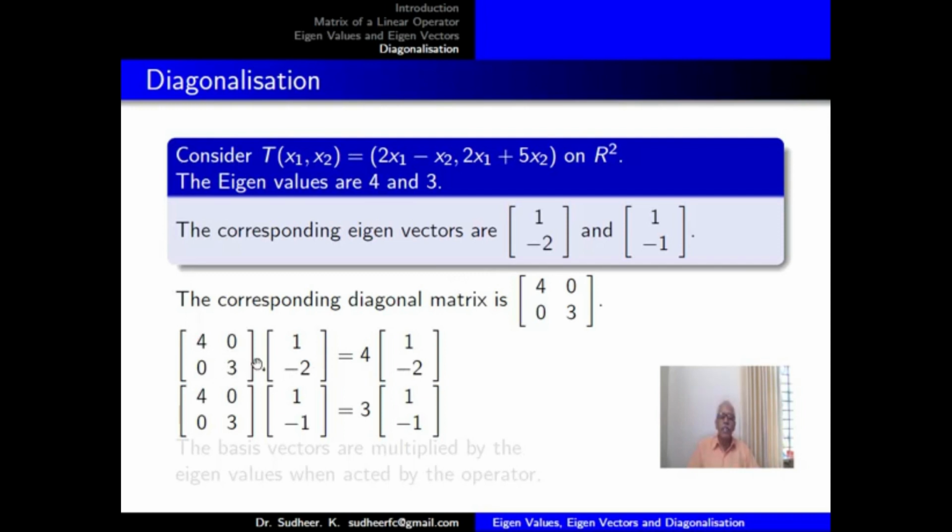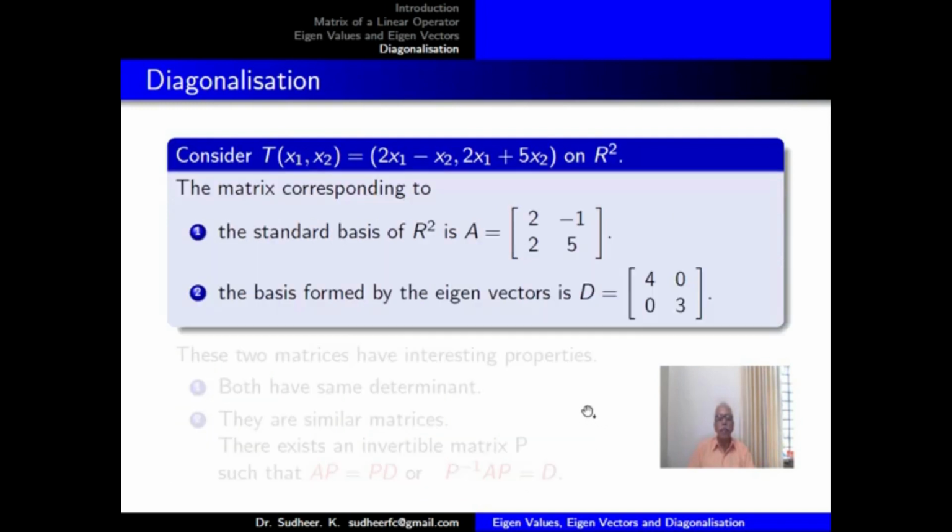So [4 0; 0 3] acting on the vector (1, -2) equals 4 times the vector (1, -2). [4 0; 0 3] acting on the second eigenvector (1, -1) equals 3 times that eigenvector. The basis vectors are multiplied by the eigenvalues when acted on by the operator.